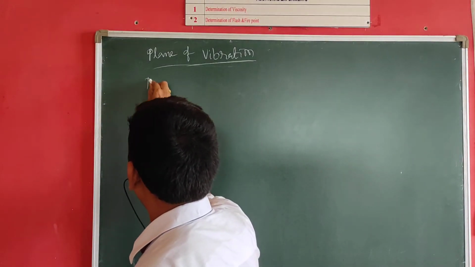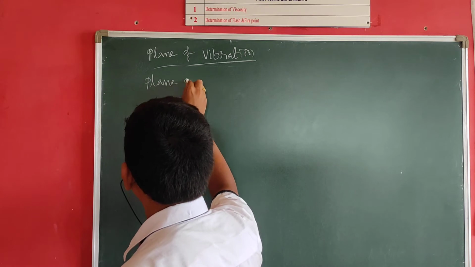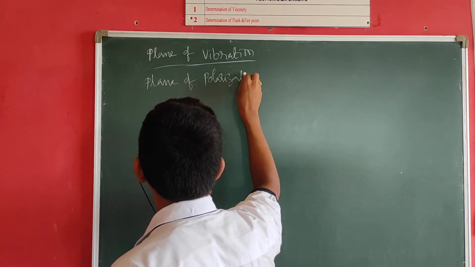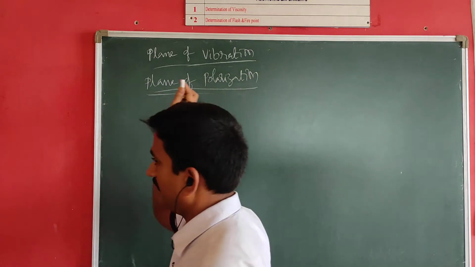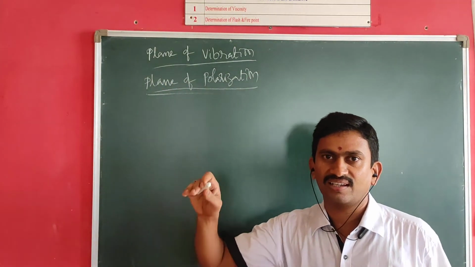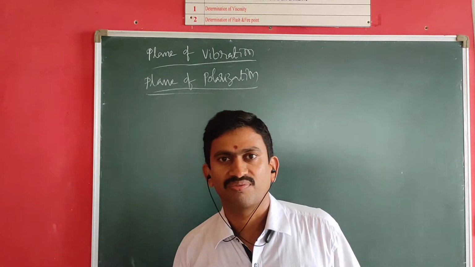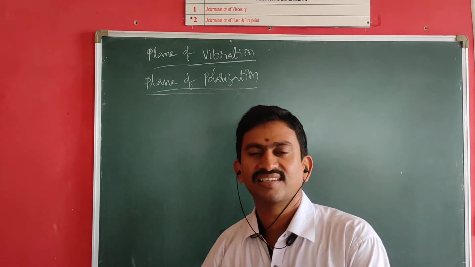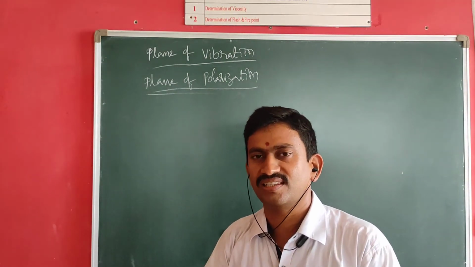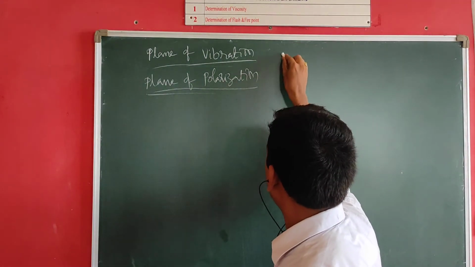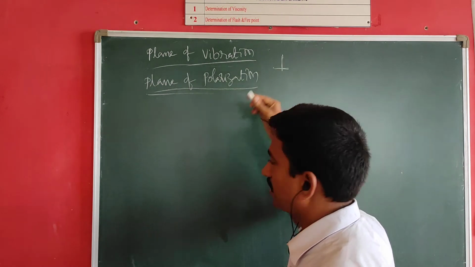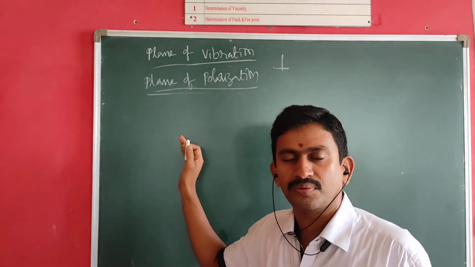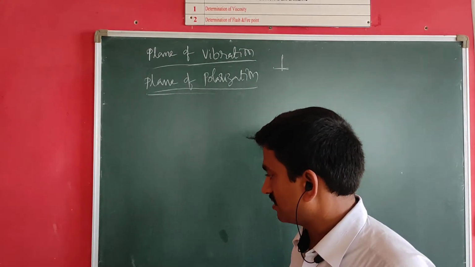Now coming to one more important definition, that is plane of polarization. The plane in which the light vector components are completely cut off, such a plane is called plane of polarization. Here the beauty is, plane of polarization is perpendicular to the plane of vibration. Both are perpendicular to each other. These are a few fundamental basics of polarization.